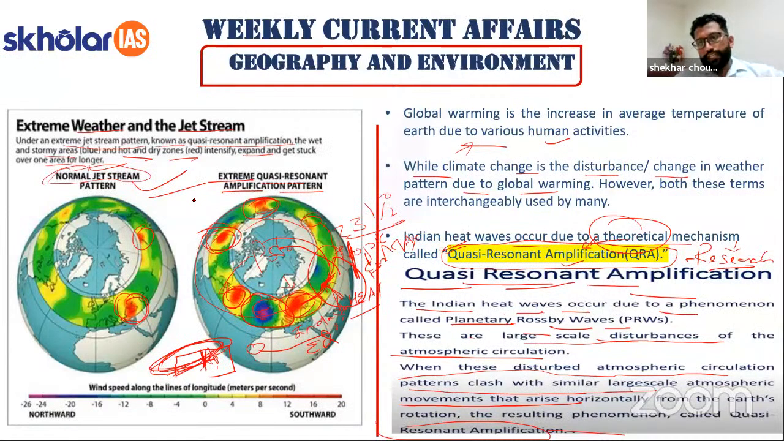So this is all I want to explain to you about the quasi-resonant amplification, about the heat waves in India, and about the relation of the global warming and Arctic heating and the heating in the Indian subcontinent.